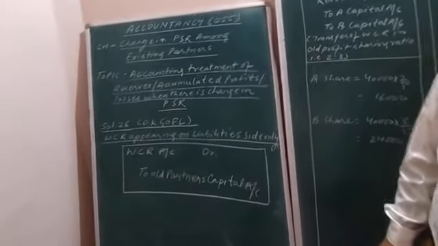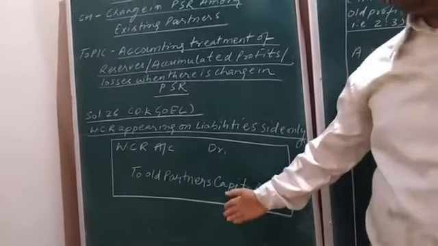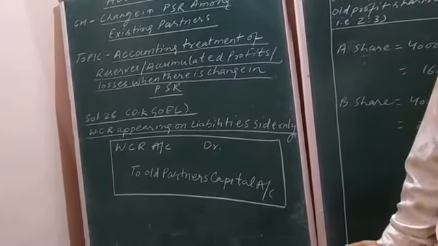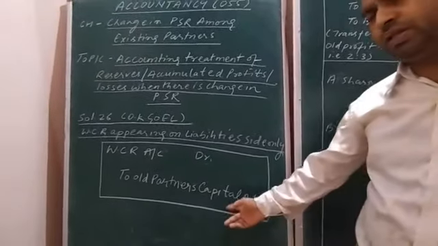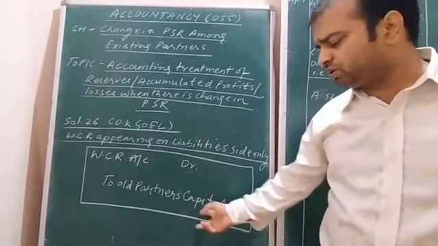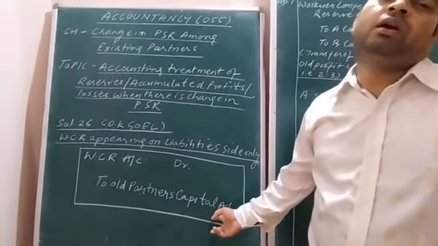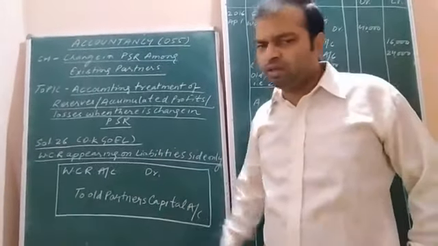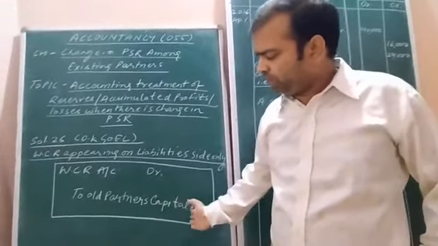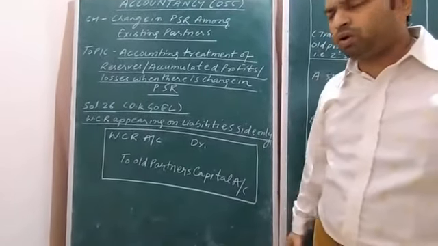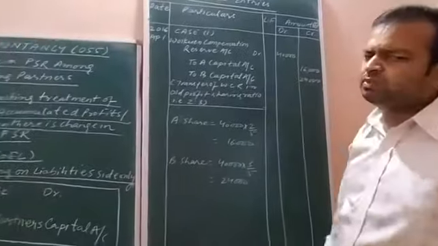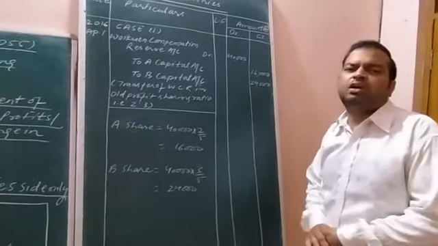WCR account debit. And if anything is being distributed among the partners, then what happens? It is obvious that the partners' capital will increase, and according to the rules of debit and credit, the partners' capital is to be credited. Hence I have shown you in the journal entry the partners' capital account credited because of distribution of WCR among the partners. When anything is distributed among the partners, the partners' capital account is always credited.